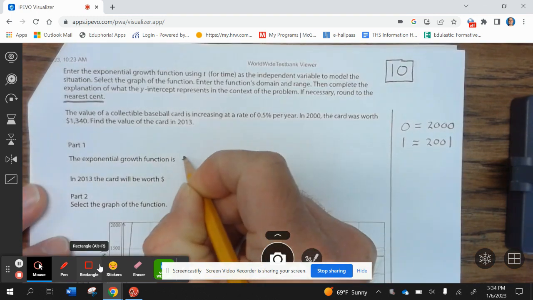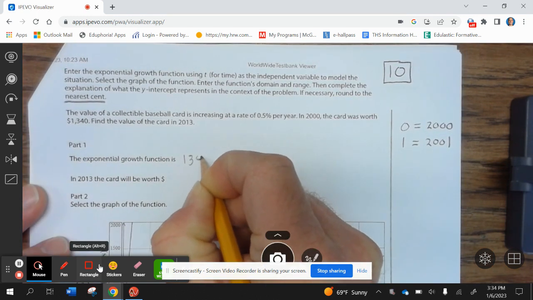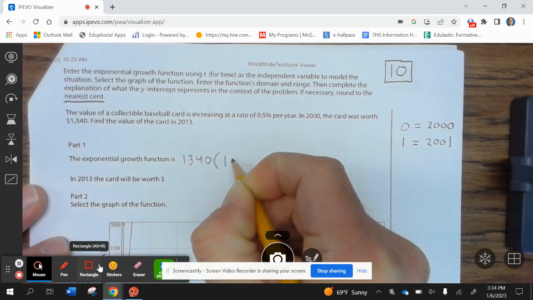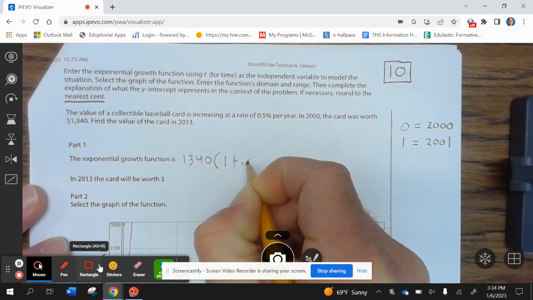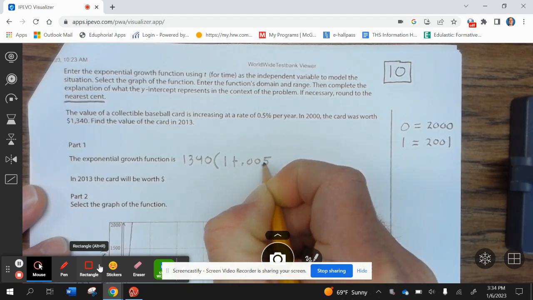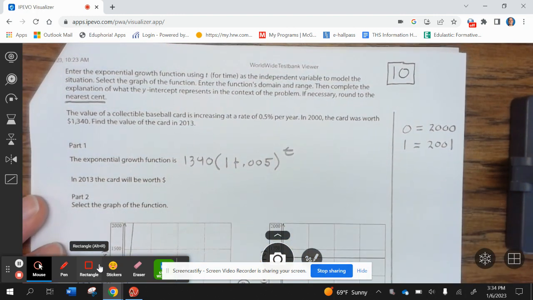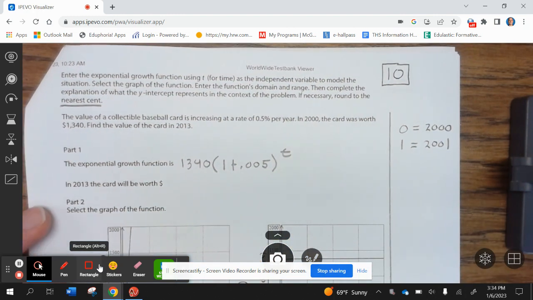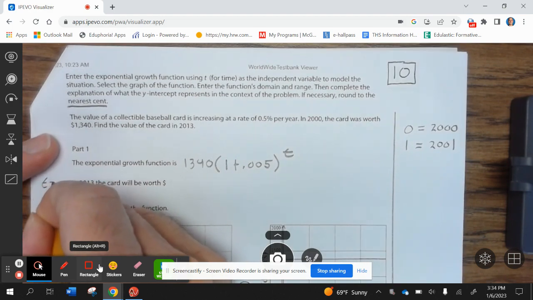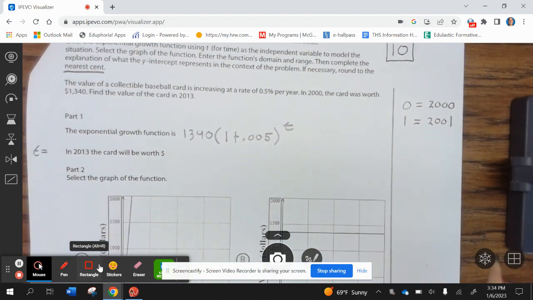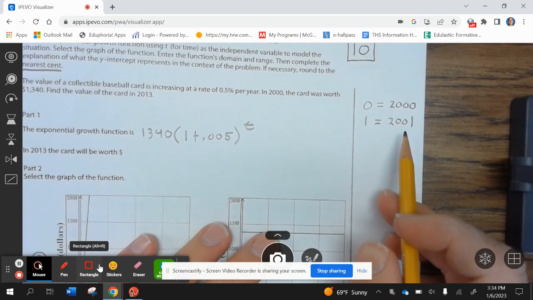So the equation is 1340 times (1 plus 0.005) to the t. Now, to find out what t equals, we need to come over here. So we know 0 is 2000 and 1 is 2001.